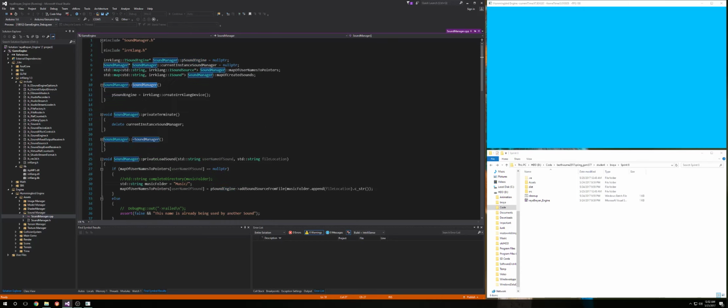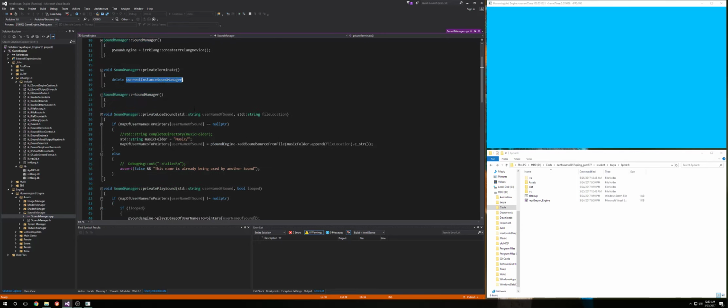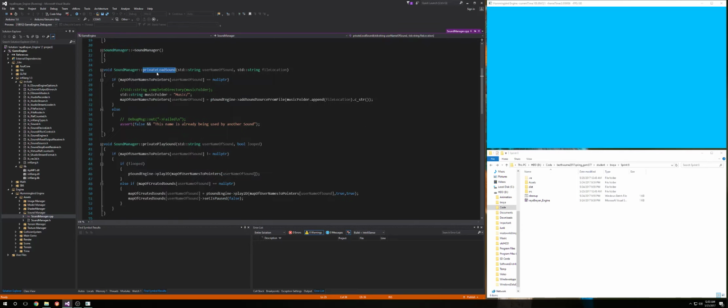So I have a sound manager, which is a singleton. It has its private terminate. It also has its private load sounds. The user will give in a file name, and down here in the bottom right hand corner, there is a new folder called music that the user is allowed to drag and drop MP3s, WAV files, and other files. Anything that is in that folder will be added as a sound source.